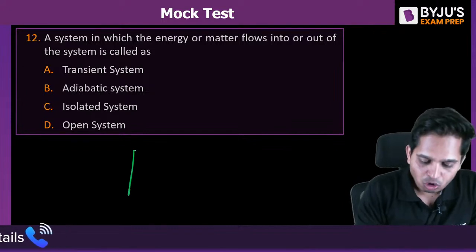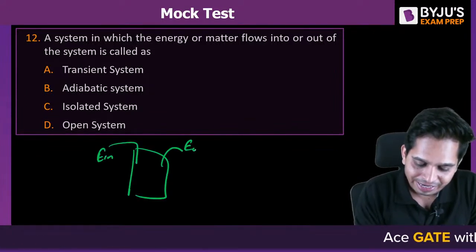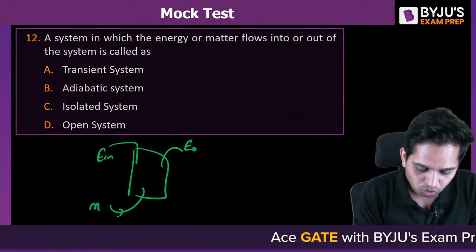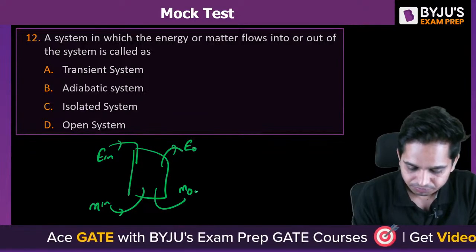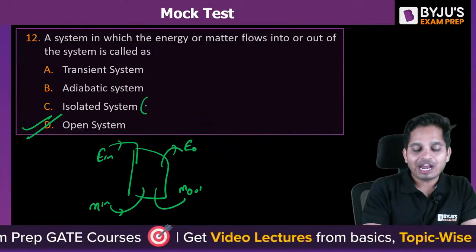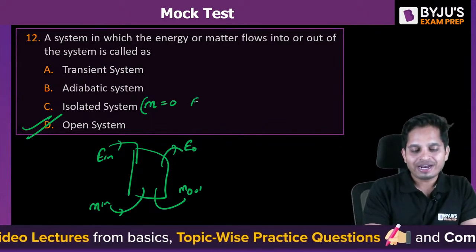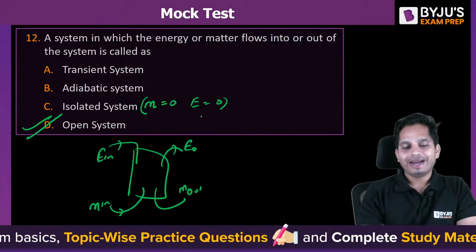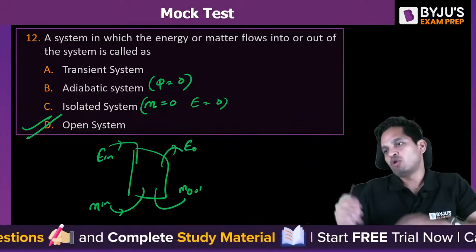Of course, open system can allow energy in and energy out. It can also allow mass in and mass out. So both it can allow. Isolated does not allow anything: mass is 0, energy is 0. Adiabatic, Q is 0. Transient, I don't know what that system is.